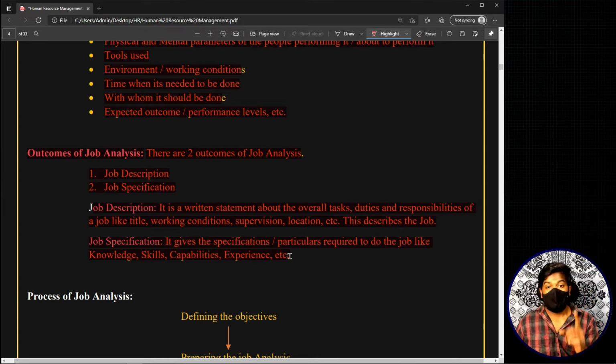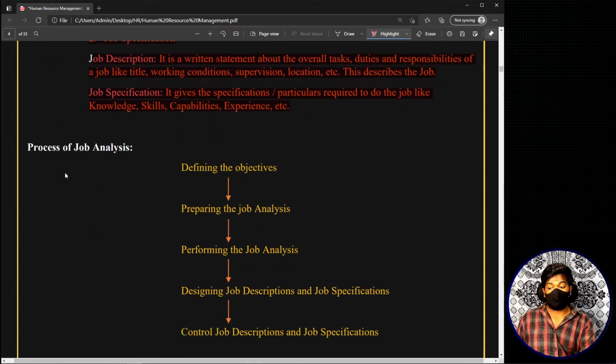Okay, now let's look at the next important thing in this job analysis topic, which is the process of job analysis. I will be explaining this entire process using a very small example. If you understand that example, you can easily understand this process without any effort of remembering. First, let's look at the different steps involved. I told you right in the starting that job analysis is a systematic process, and it involves a series of steps.